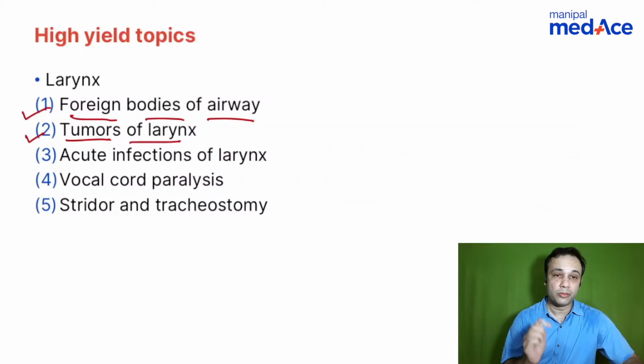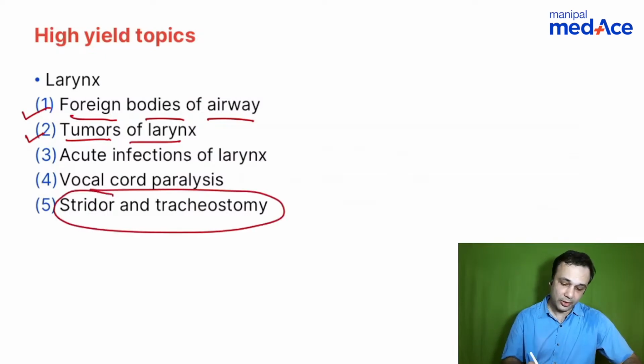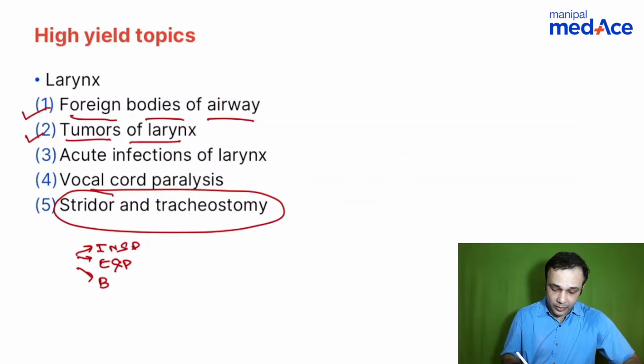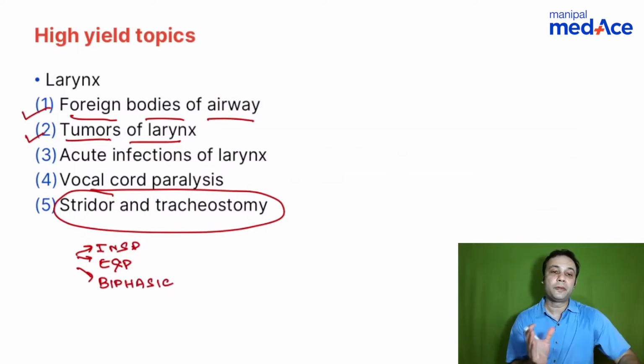When you talk about tumors, once again, stridor and tracheostomy also play a central role. When you talk about stridor, you divide it into inspiratory, expiratory, and biphasic stridor. So when you talk about questions on stridor, it becomes very easy to differentiate the level of involvement of the airway as far as stridor is concerned.